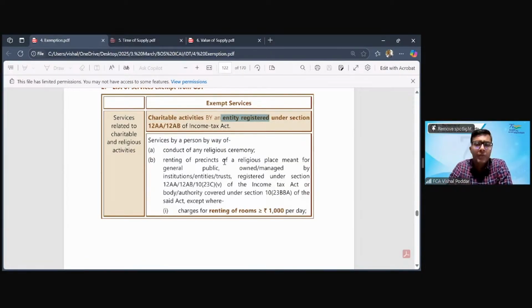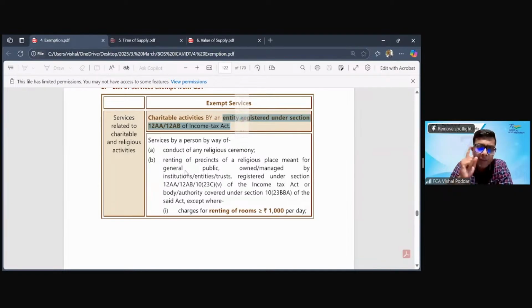Now here, firstly, the law says that those entities who are registered as a charitable trust, but under which law? As per section 12AA, 12AB of the Income Tax Act. And I'm sure you all would have also studied Income Tax Act, and taxation of trust is one of the important chapters of your income tax syllabus also. So you would now be knowing 12AA and 12AB. So one thing they have connected you to the income tax law is regarding which entity is eligible.